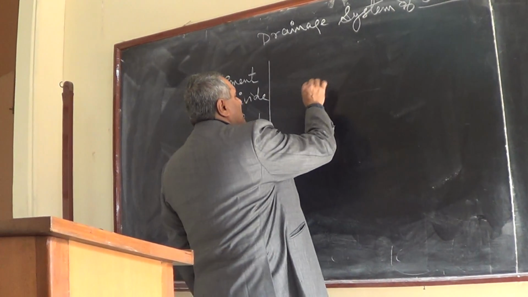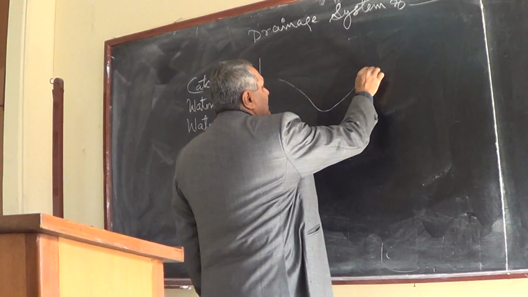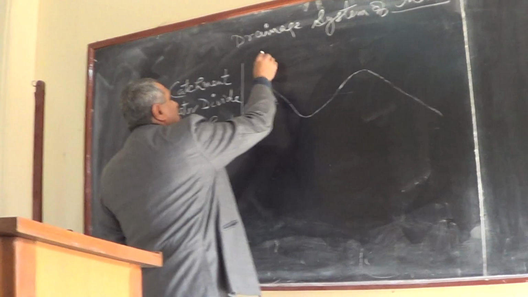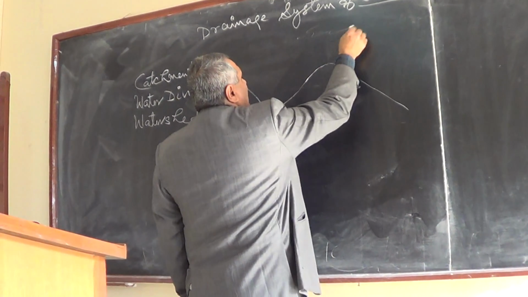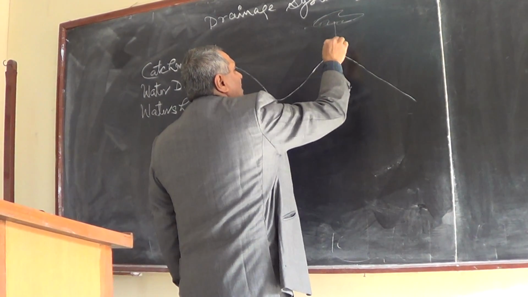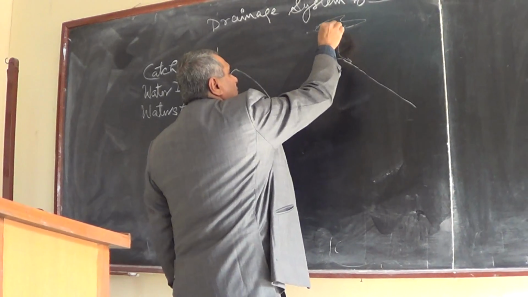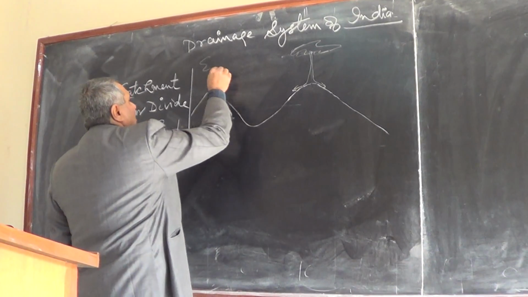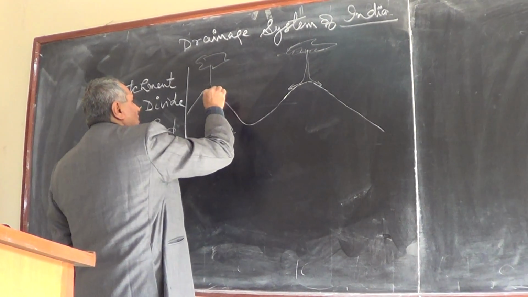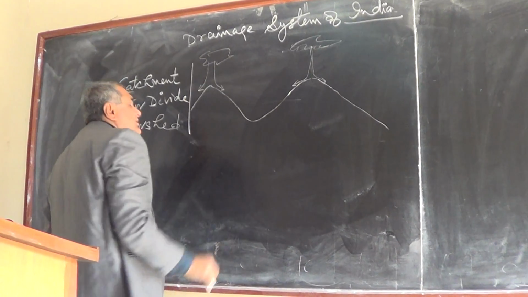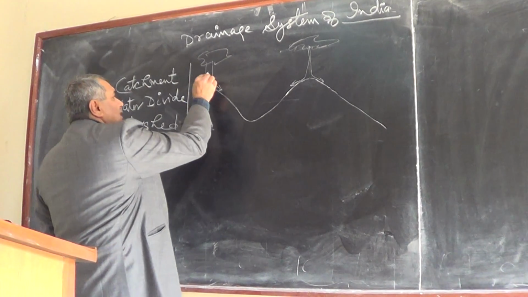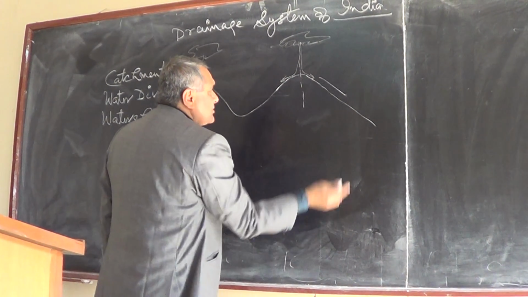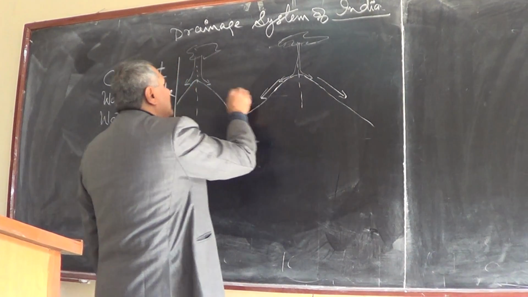Suppose this is one hill area and another low-lying area. If rain is taking place in this area, the water will go down on this side. Same here, if rain is taking place here, water will come down to this area. So this point is a water divide. Water of this area is going this side and water of this area is going this side.